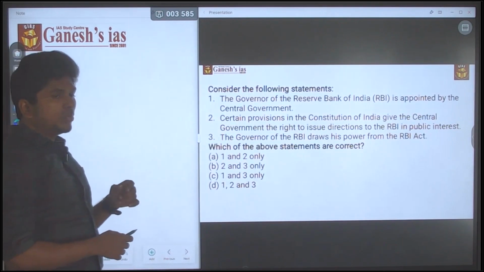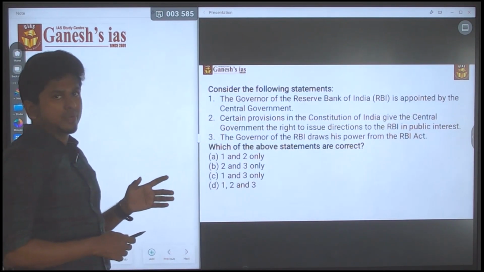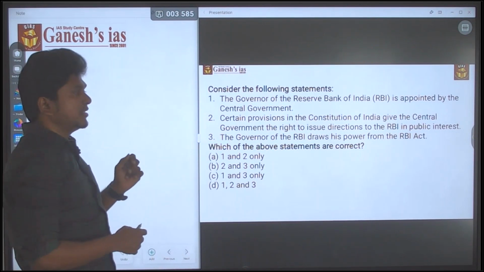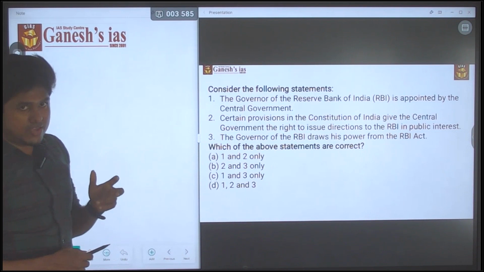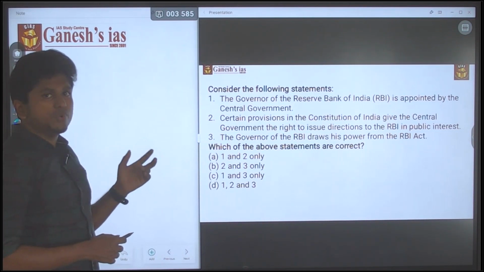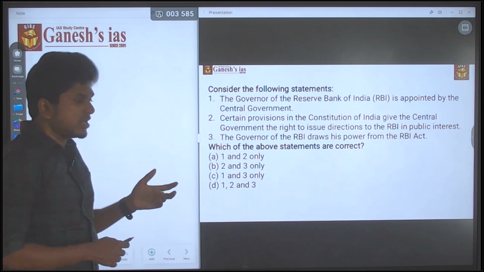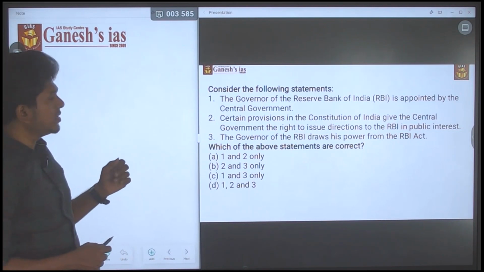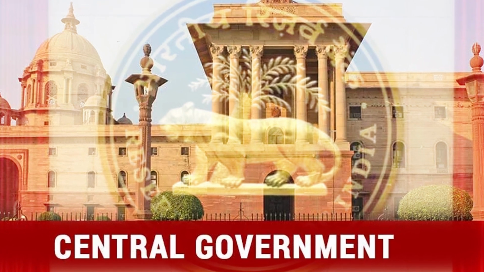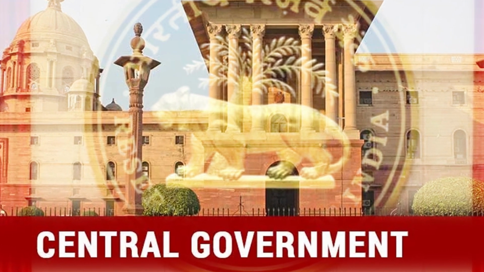This is one of the easiest questions asked in the prelims. The 2022 question is one of the easiest, the reason being that the keyword is within that question. By that itself you can easily eliminate the statements and answer the question. Consider the following statement: the Governor of the Reserve Bank is appointed by the central government.